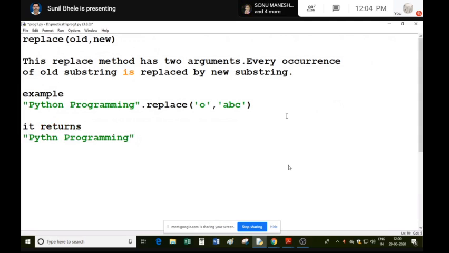You should underline this ABC in your notebook. Remember that every occurrence of O is replaced by ABC. Here also ABC, here also ABC, because O is also there. So every occurrence of O is replaced by the string ABC.